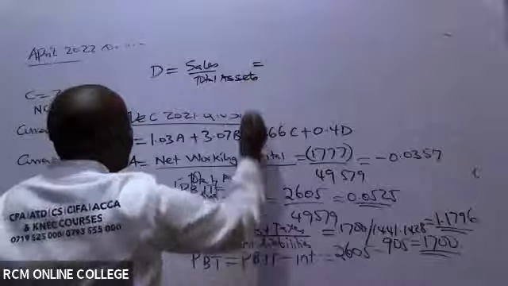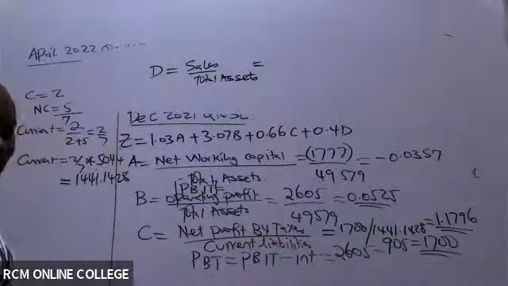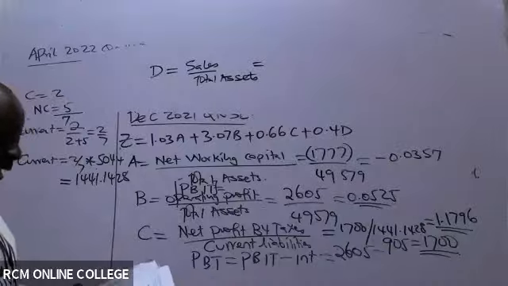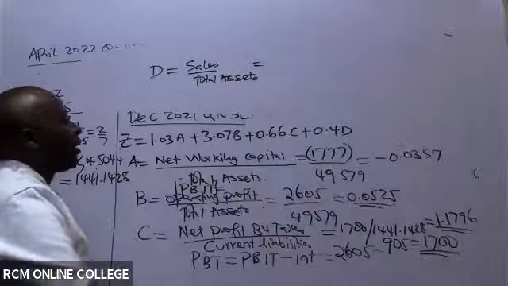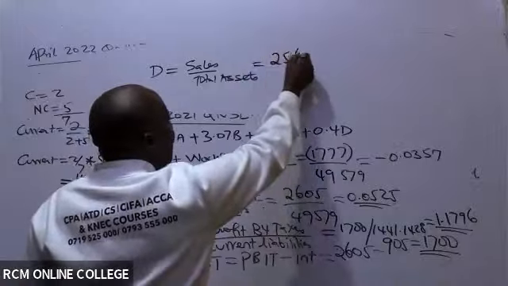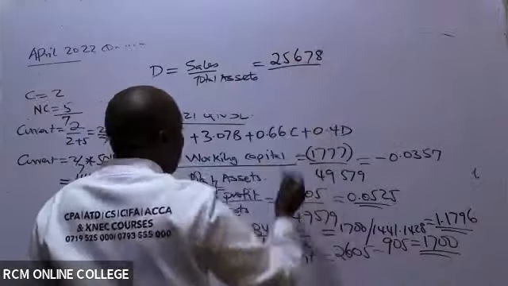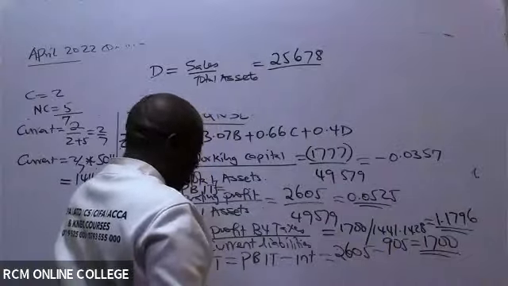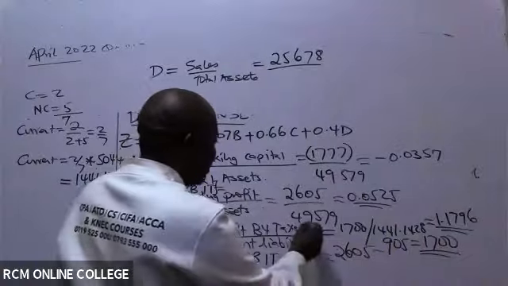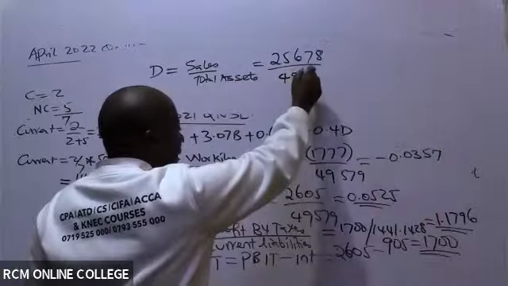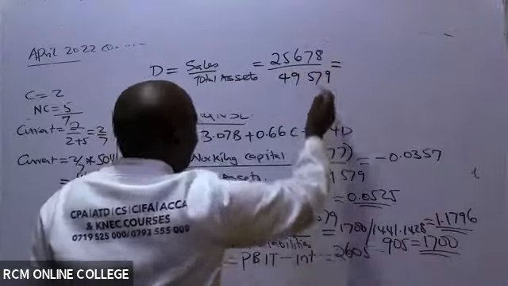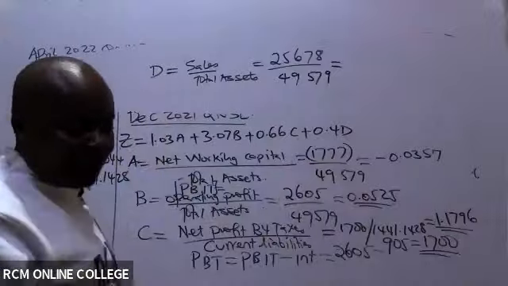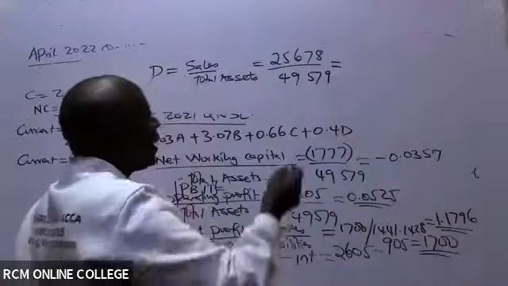So sales, we have our sales. At times they call it revenue. Your accountants should be able to know that. So sales is 25,678. All of our total assets, we have them somewhere: 49,579, which then will end up giving us what figure, ladies and gentlemen? 0.5179.